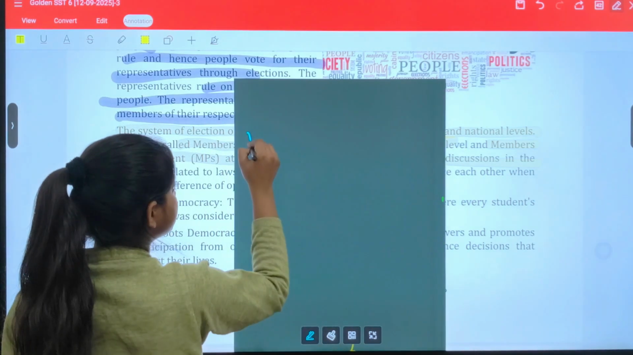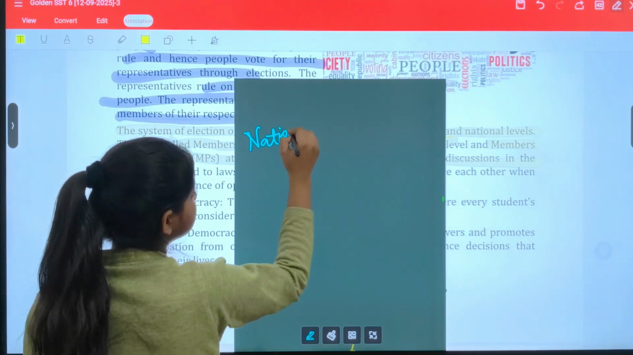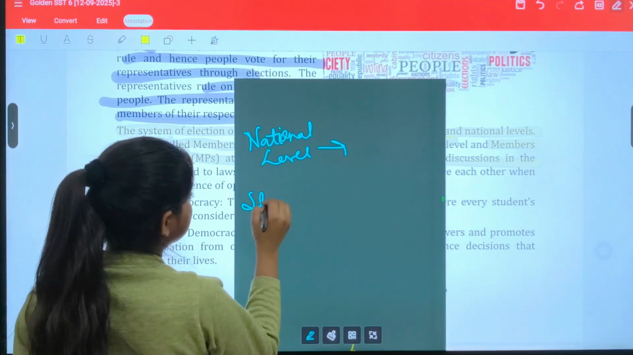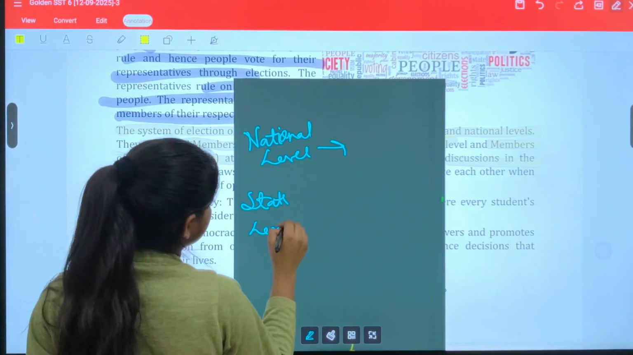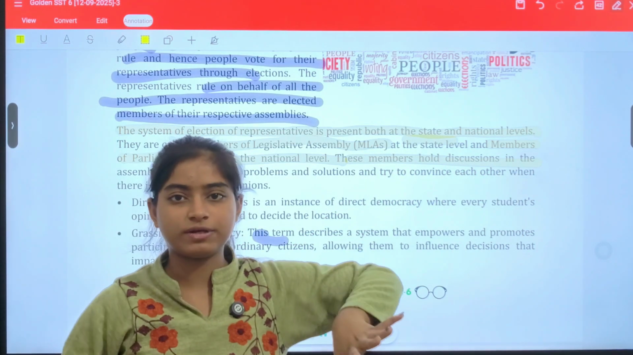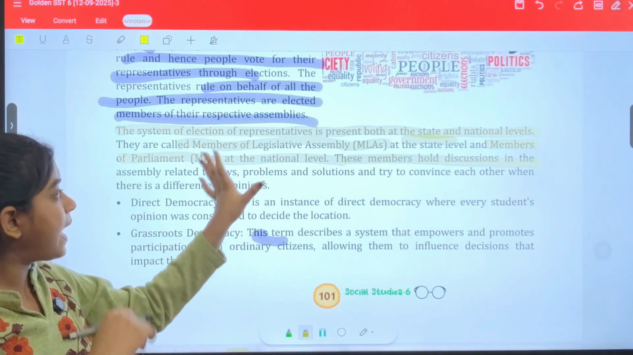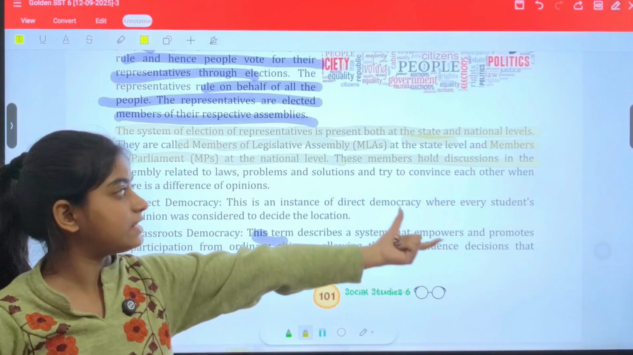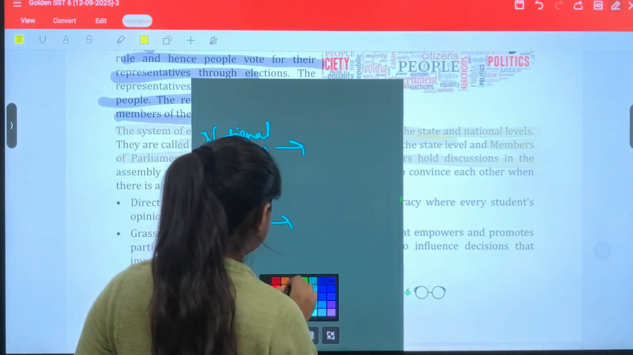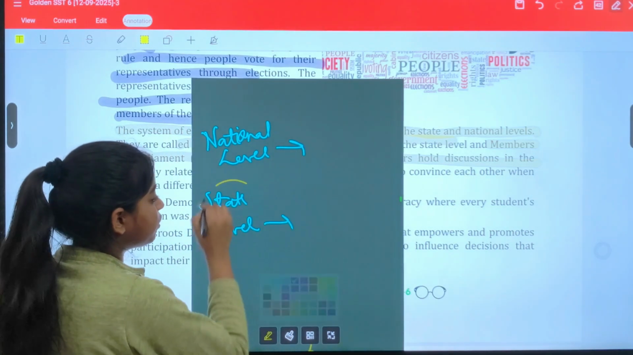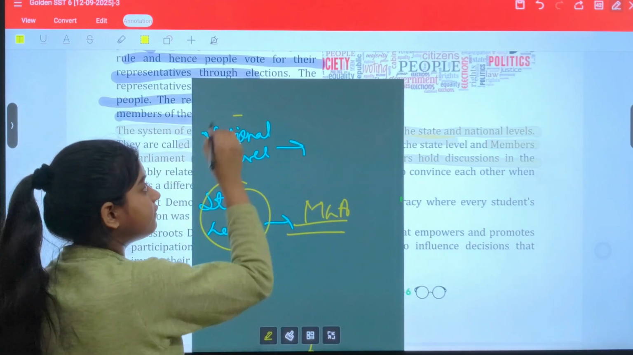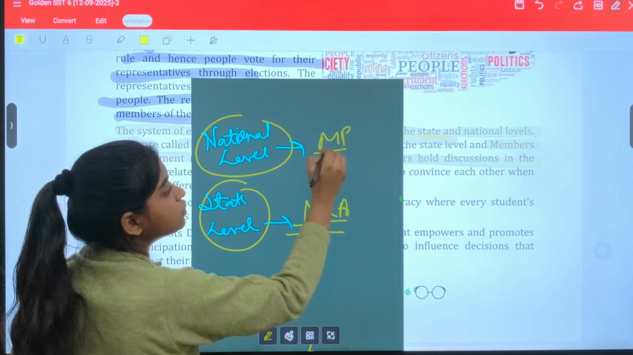What they are saying is that on national level and on state level we have classified the things. MLAs, which are members of legislative assembly, are at the state level. That means member of legislative assembly. State level पे कौन है? Member of legislative assembly, those are MLAs. And on national level we have MPs. That means members of parliament.